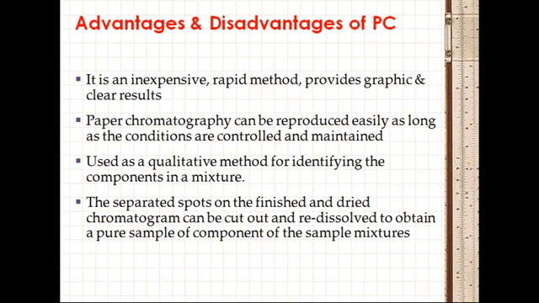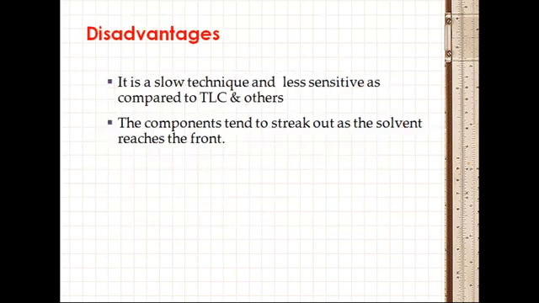Advantages and disadvantages of paper chromatography: it is an inexpensive, rapid method, and provides graphic and clear results. Paper chromatography can be reproduced easily as long as the conditions are controlled and maintained. It is used as a qualitative method for identifying the components in a mixture. The separated spots on the finished and dried chromatogram can be cut out and redissolved to obtain a pure sample of a component of the sample mixture. Disadvantage: it's a slow technique and less sensitive when compared to TLC and others, and the components tend to streak out as the solvent reaches the front.